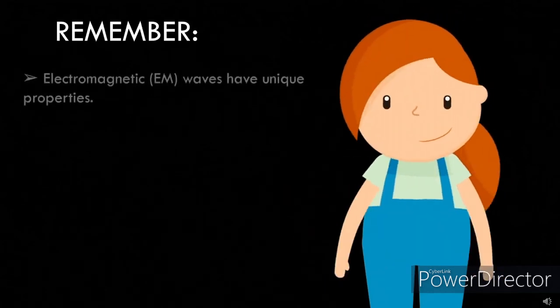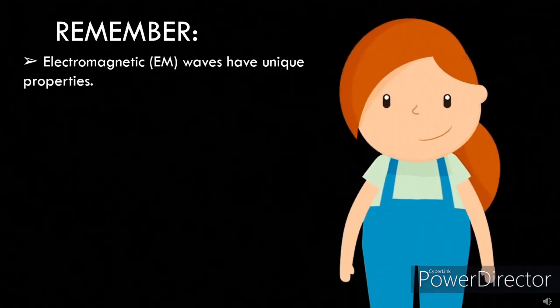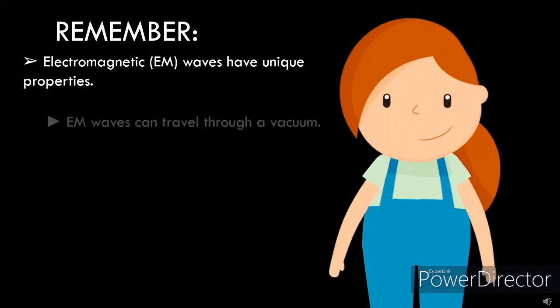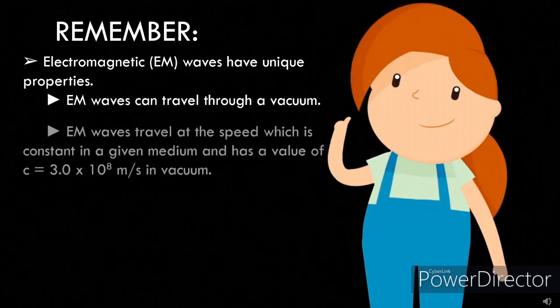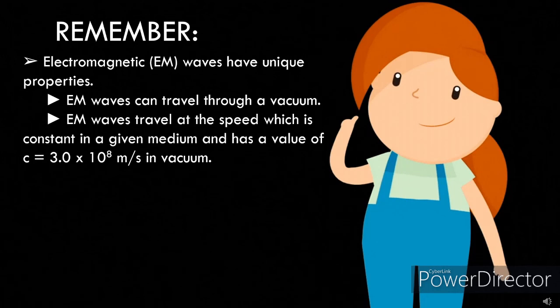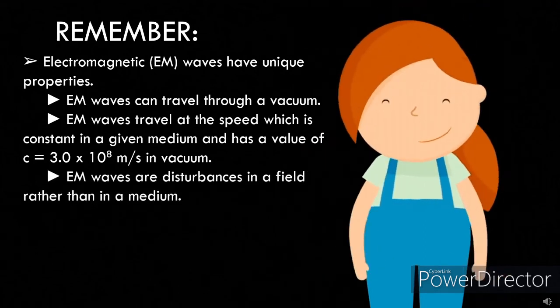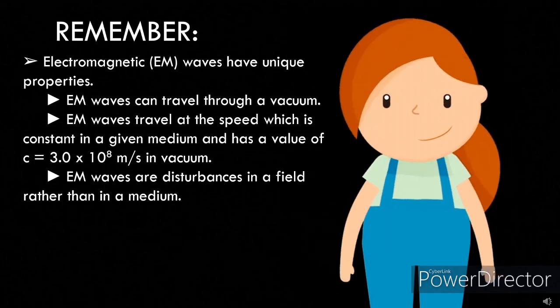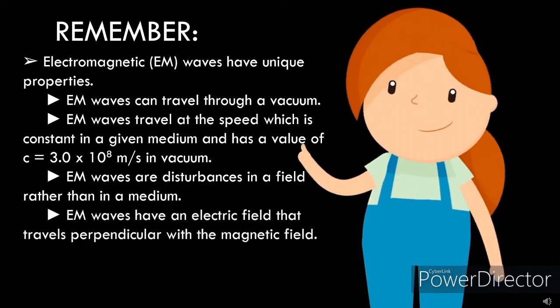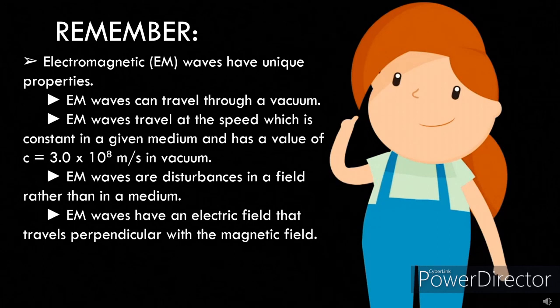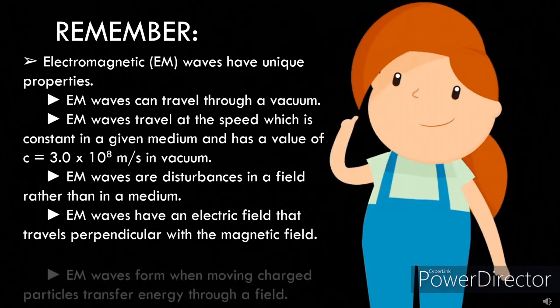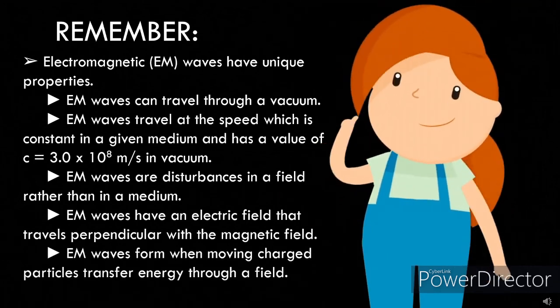Remember also that EM waves have unique properties. These properties are: EM waves can travel through a vacuum. EM waves travel at a speed which is constant in a given medium and has a value of c equals 3.0 times 10 raised to 8 meters per second in vacuum. EM waves are disturbances in a field rather than in a medium. EM waves have an electric field that travels perpendicular to the magnetic field. And EM waves form when moving charged particles transfer energy through a field.